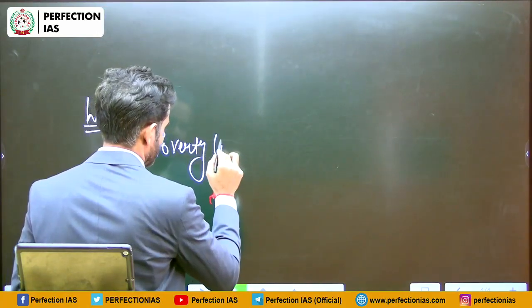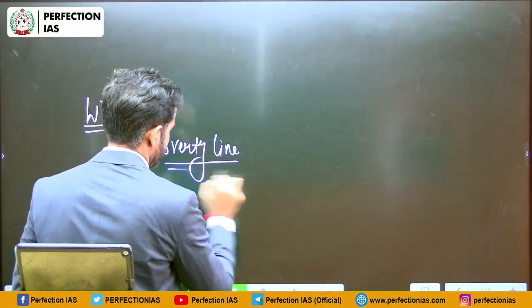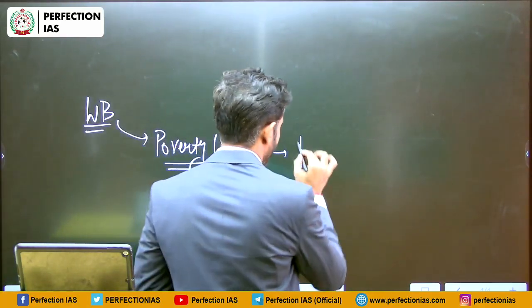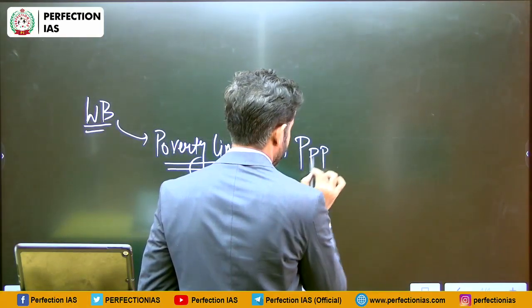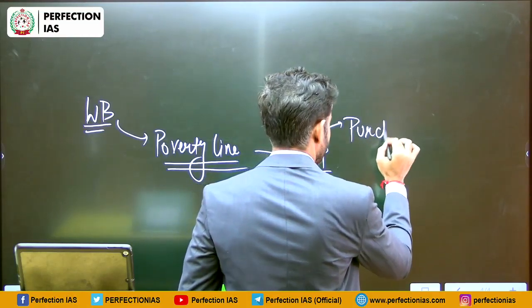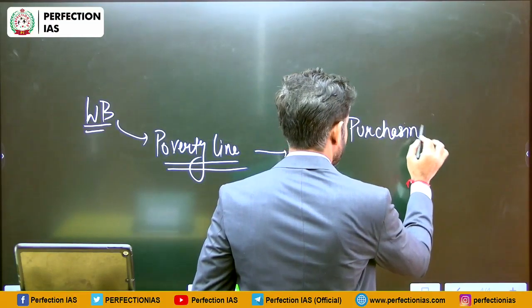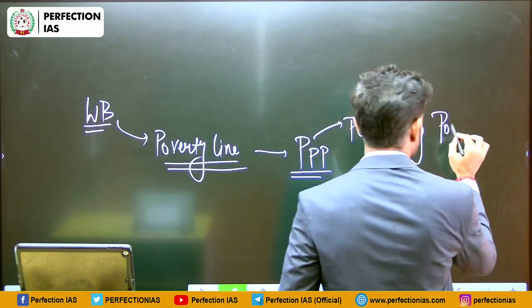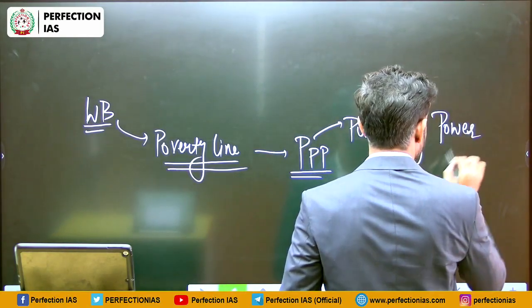Poverty line was recently updated on the basis of purchasing power parity.